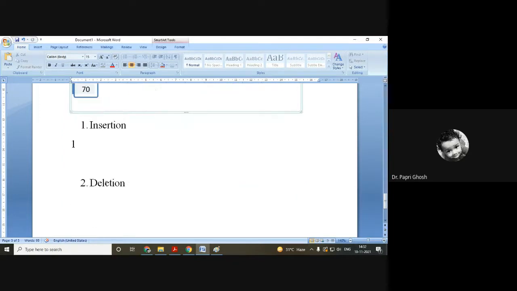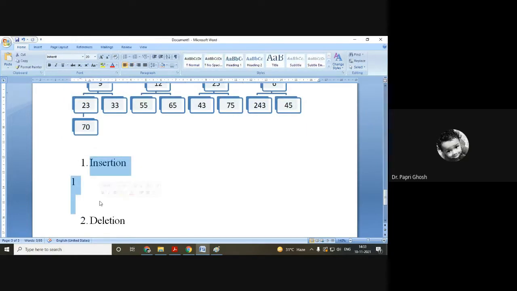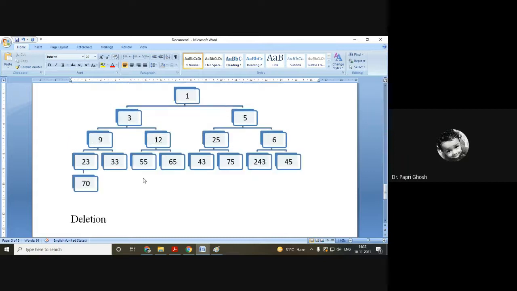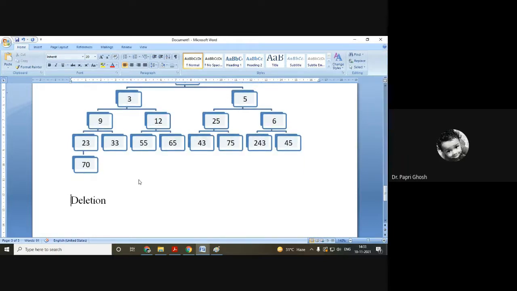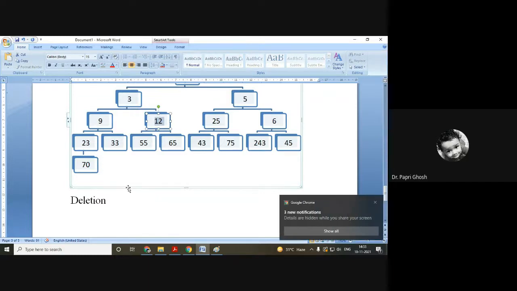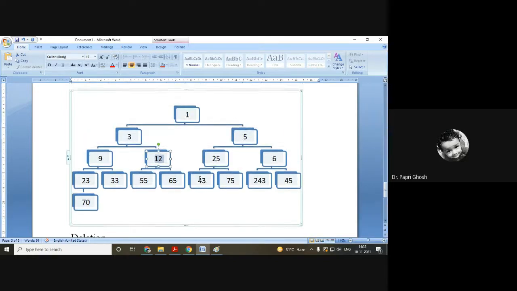Now the process of deletion. Okay. So how do we do the deletion? Suppose we want to delete a number 12. So how to do the delete? Delete operation in this heap. So if we delete 12, what we would do,